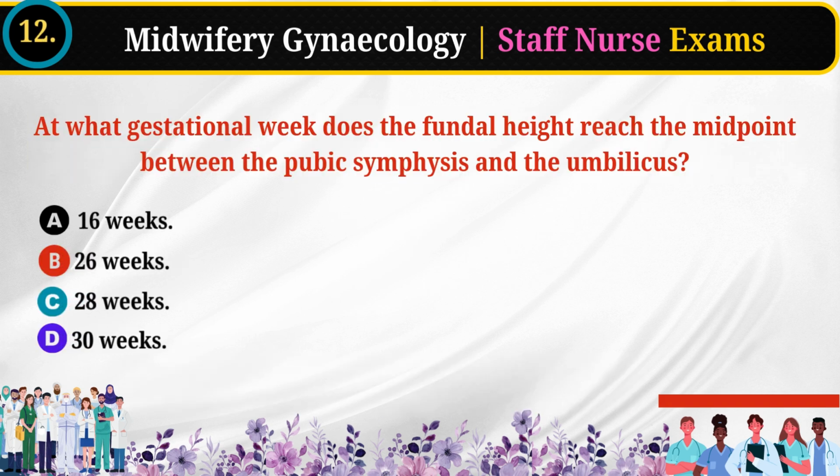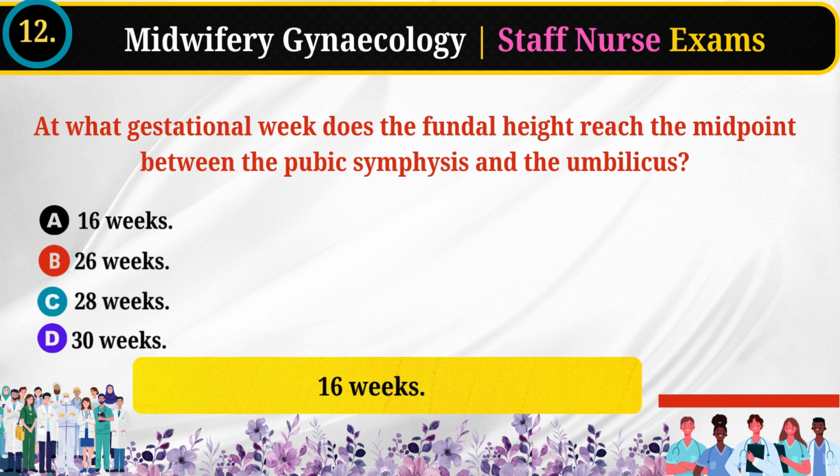12. At what gestational week does the fundal height reach the midpoint between the pubic symphysis and the umbilicus? 16 weeks. 26 weeks. 28 weeks. 30 weeks. Answer: 16 weeks.